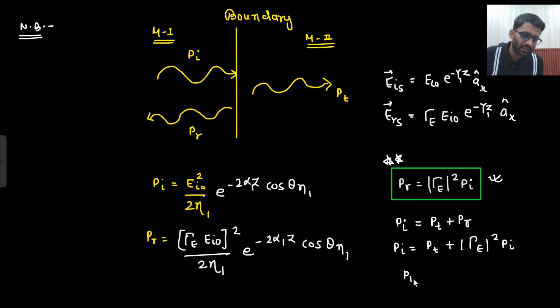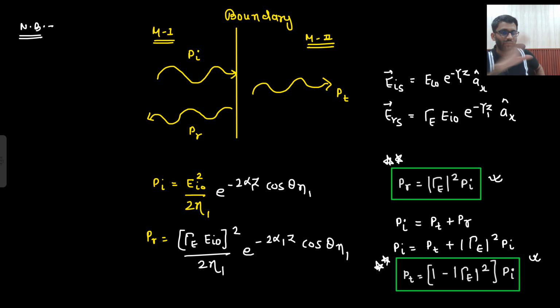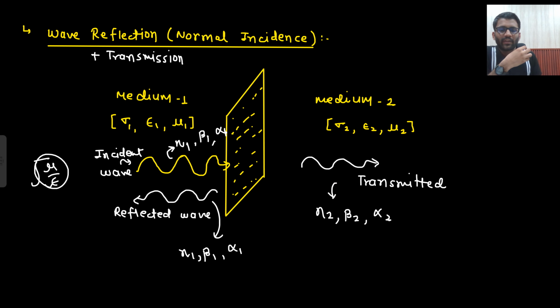So what you are getting? Transmitted power is (1 minus gamma E squared) times P incident. This is your transmitted part. Is that clear to you? Two formulas, very easily you will be able to keep in mind. Okay, so let's see what we have discussed till now.